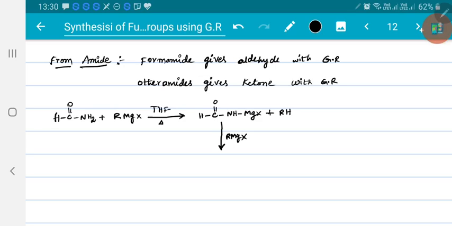It will not attack this nitrogen. So when it attacks this carbon, first it will lead to this product formation, HC(R)(OMgX)NHMgX. It will not go and abstract the second hydrogen. Be careful about it.